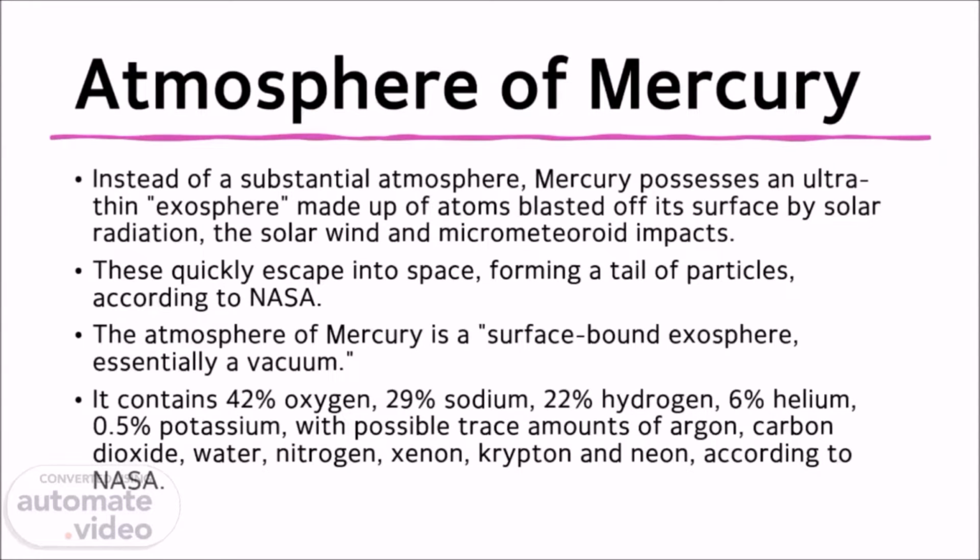The atmosphere of Mercury is a surface-bound exosphere, essentially a vacuum. It contains 42% oxygen, 29% sodium, 22% hydrogen, 6% helium, 0.5% potassium, with possible trace amounts of argon, carbon dioxide, water, nitrogen, xenon, krypton and neon, according to NASA.